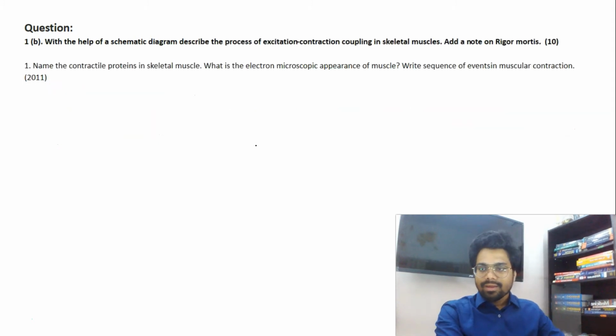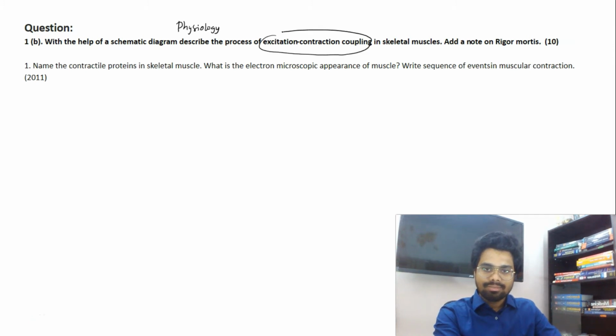Okay, now this is from physiology. The question is, with the help of a schematic diagram, describe the process of excitation contraction coupling in skeletal muscle. This comes under the subtopic muscle contraction, which is given in the syllabus in physiology.